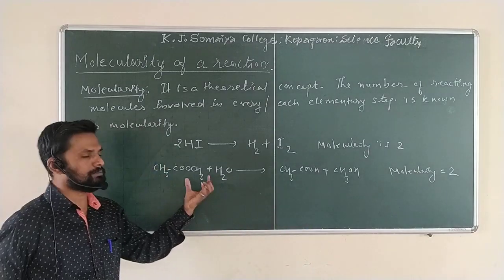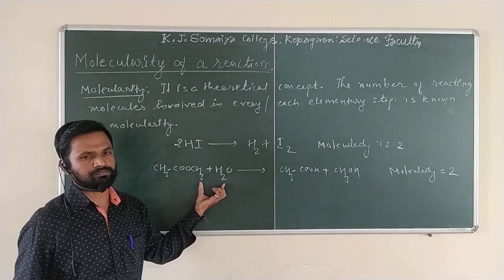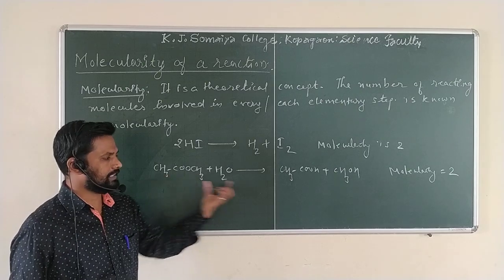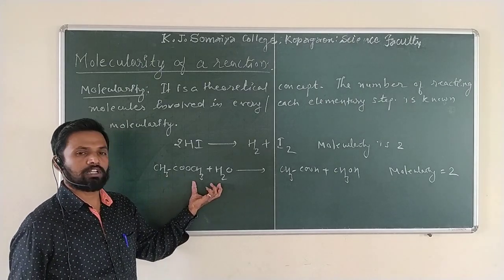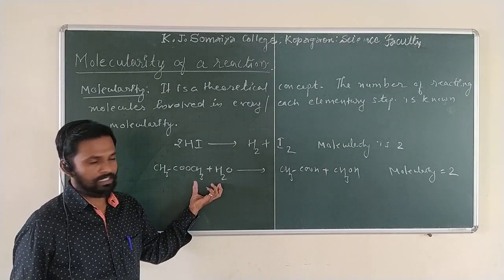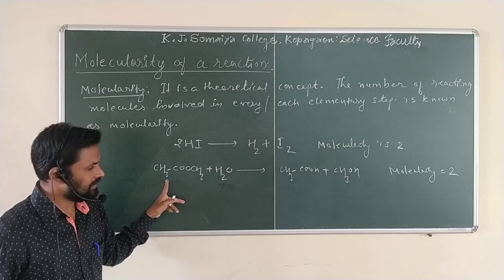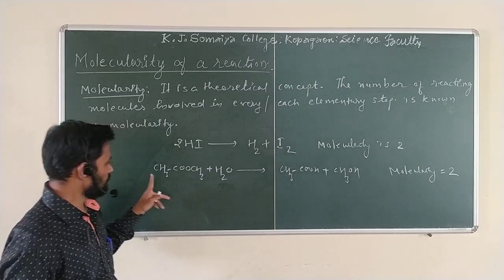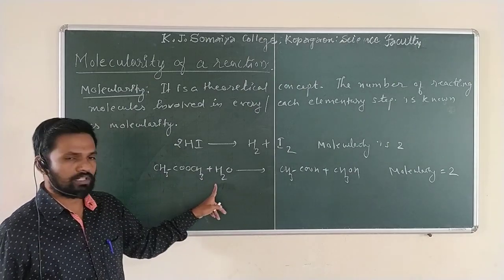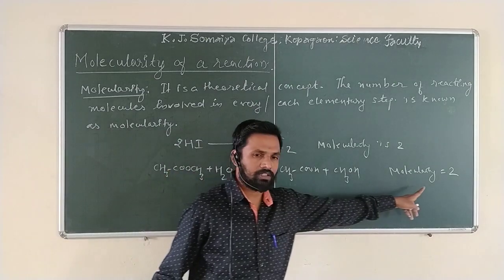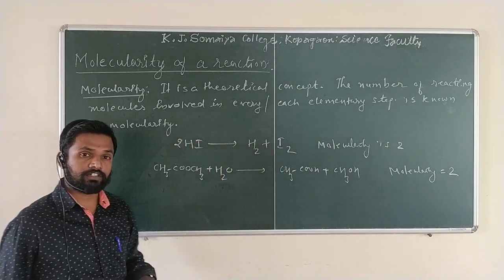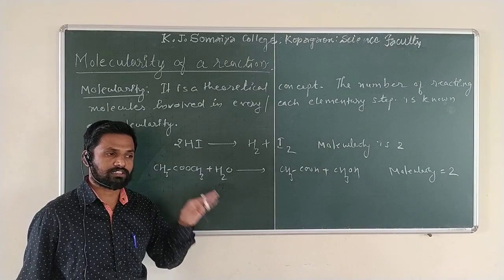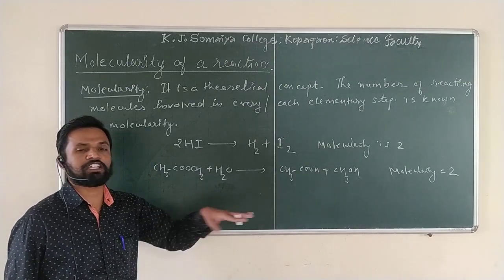In case of finding the molecularity of any reaction, all the number of reactive molecules must be taken. Means methyl acetate is also taken, water is also taken. Therefore, one molecule of methyl acetate is there, one molecule of water is there, and therefore the molecularity is 2. But in case of the order of reaction, only those concentrations have measurable change.